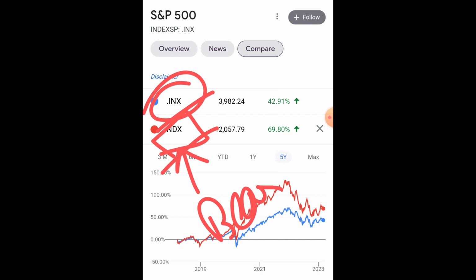But if the market is in bullish mode, then Nasdaq 100 will provide higher return compared to S&P 500. It means if you think the market will be bullish in coming years, then you can choose Nasdaq 100 index over S&P 500 index. But if you think the market will be bearish or go sideways, then you should choose